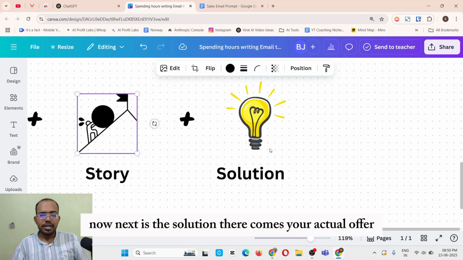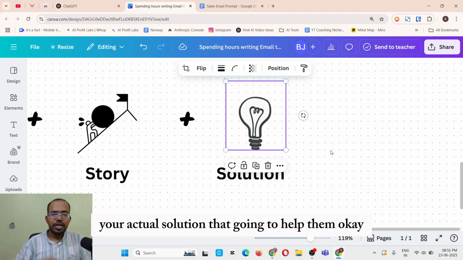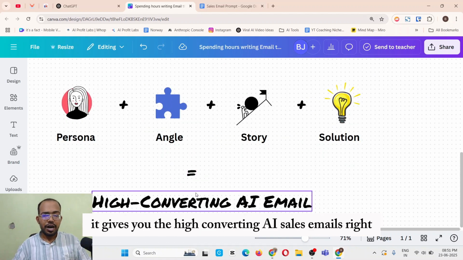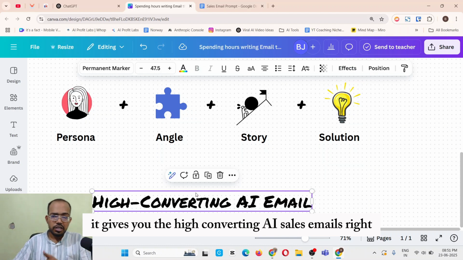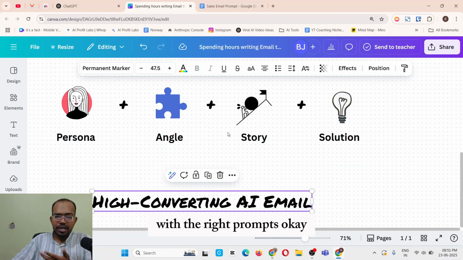Now, next is the solution. There comes your actual offer, your actual solution that is going to help them. When you combine all those things, it gives you high converting AI sales emails. But you need to include all of them in the right way with the right prompts.